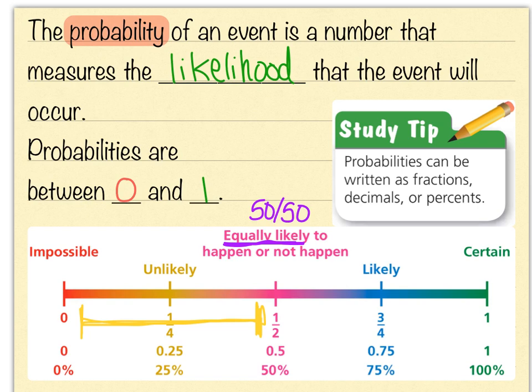And then anything in this range from 51% up to 99% is in the likely category. So any fraction that falls in there, 0.6, 0.75, 89%, those are all likely probabilities. And then, of course, 1 or 100% is certain. So probabilities can be written as fractions, decimals, or percents, but we normally see them written as fractions or percents.